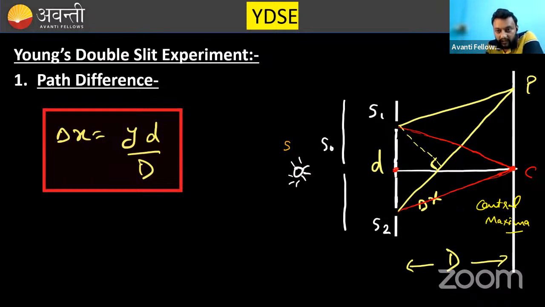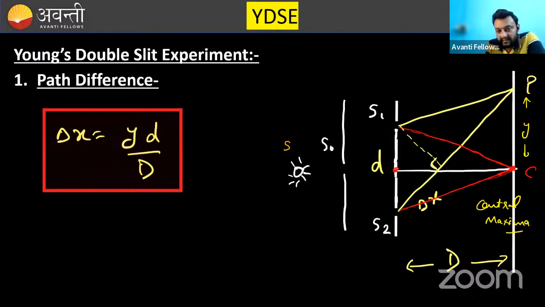Now, if I move away in the upward direction, let's see, we have moved a distance y from this point C. Now you can clearly see that S1P is smaller than S2P, because the S2P wave has covered a longer distance. Can you see this? If this distance is more, that means there is a path difference. So what will be the value of this path difference if I use some geometry and trigonometry simultaneously? Then I will get this path difference as y d by D.